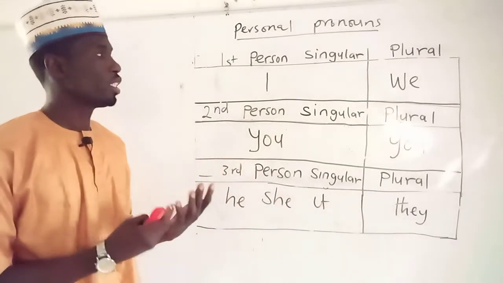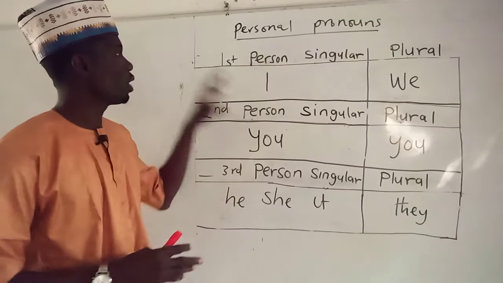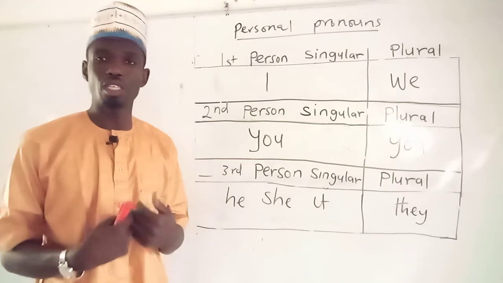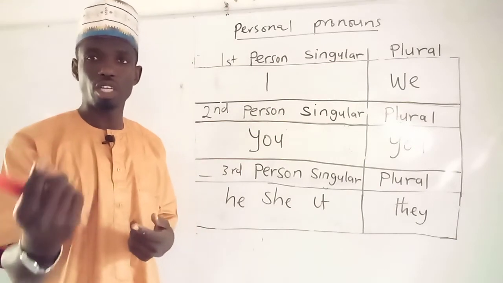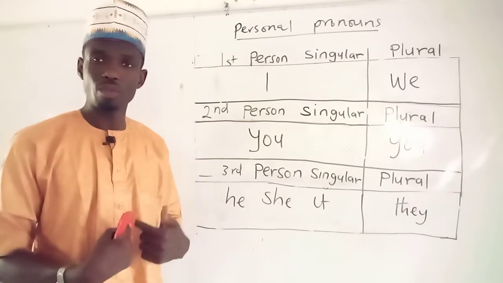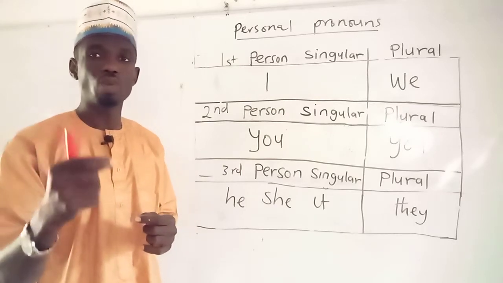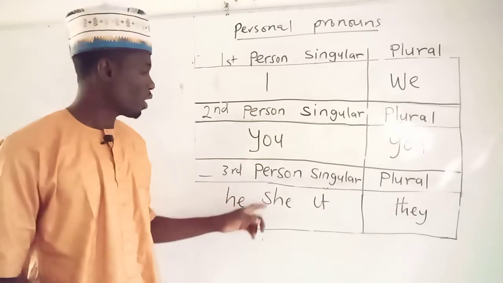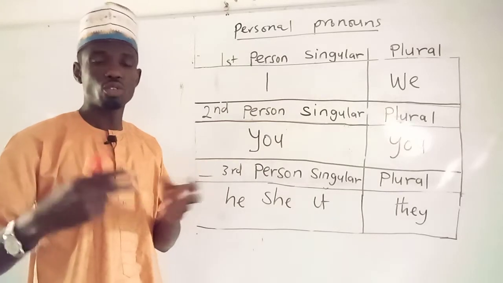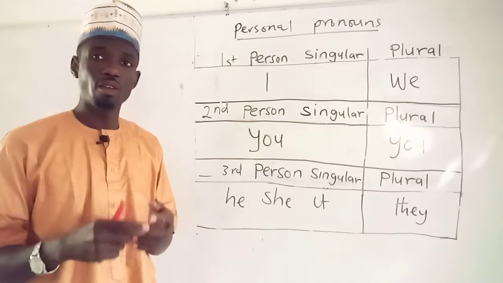So how can you identify the first person, the second person, and the third person? I is the first person singular. That means the person that is talking, the person that is speaking. Now the listener, you, are the second person, and I am the talking person. So the first person is always the person that speaks, while the listener, the person that listens, is the second person. Then the third person is someone that the two people are talking about, someone who is not here. We talk about him: he, she, or it. That means the third person singular.